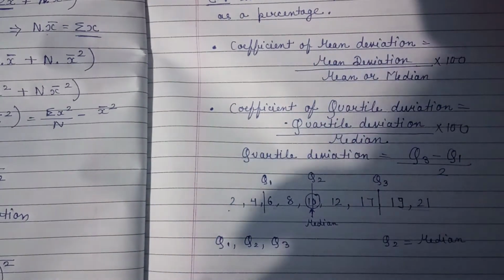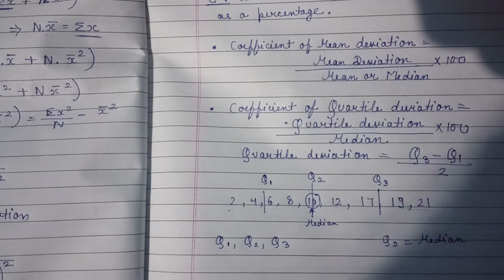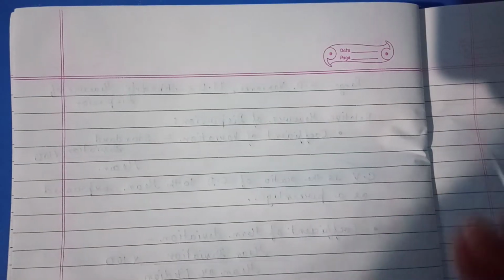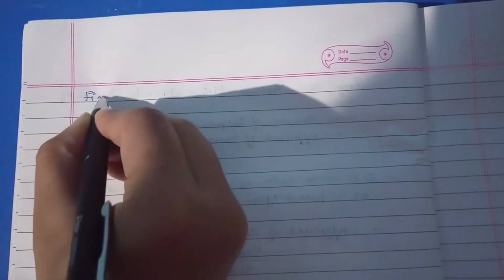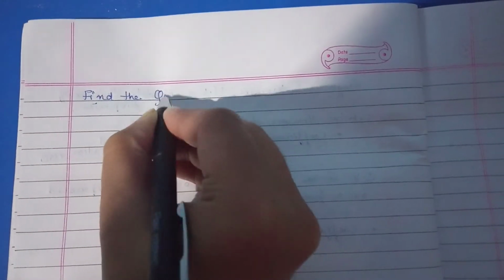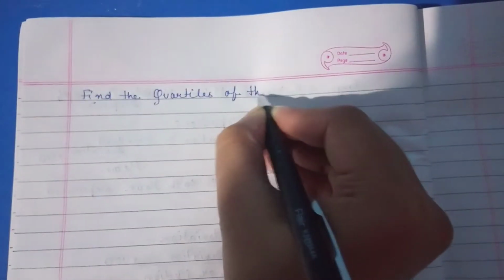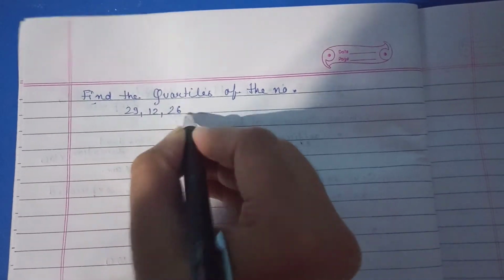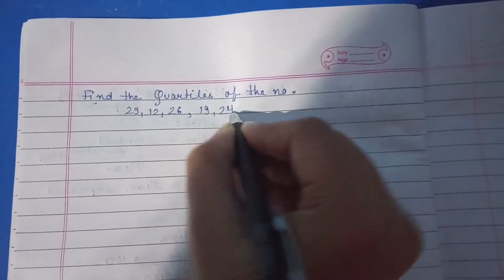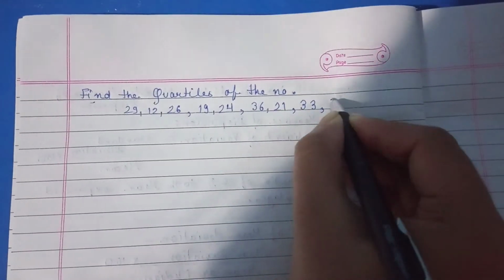Here, with the help of an example, I am showing you how to find the quartiles. In the question you have to find the quartiles of the numbers 29, 12, 26, 19, 24, 36, 21, 33, 35.